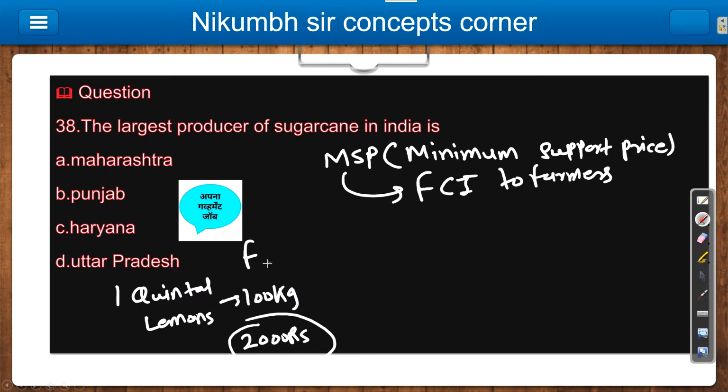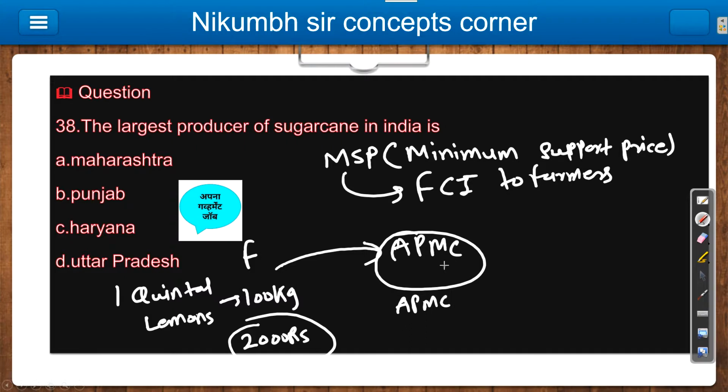As we discussed in our previous video, from the farmer the produce goes to the APMC market. We discussed the farmer bill, so that's why it is very important. In the APMC market, the APMC offers based on the current market scenario. Suppose APMC offers 1500 rupees to the farmer. So there is a loss of 500 rupees to the farmer.